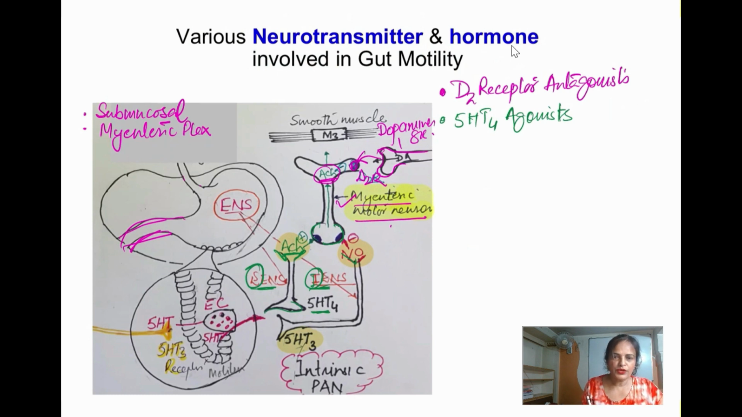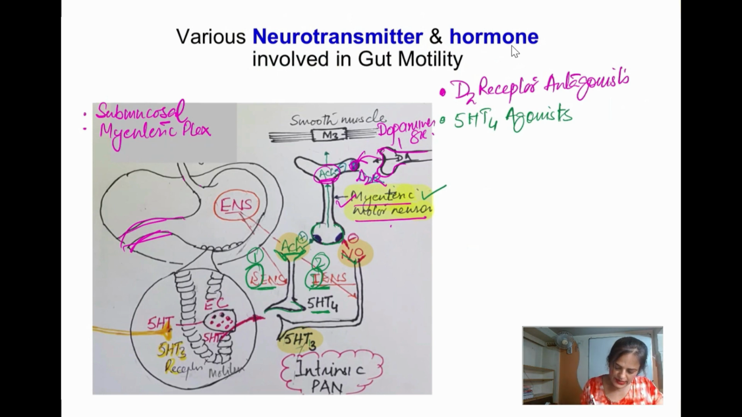So the myenteric motor neuron, I again repeat, this myenteric motor neuron is going to get the connection from the two interneurons. One is excitatory and another one is inhibitory, by the 5-HT4 receptor and 5-HT3 receptor, and there will be release of acetylcholine and nitric oxide. This is the one which is going to cause the contraction of the proximal segment of the intestine or the gut, followed by the relaxation of the distal segments.